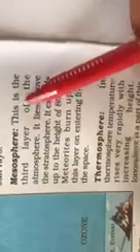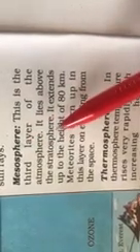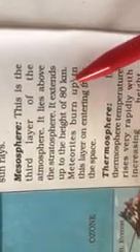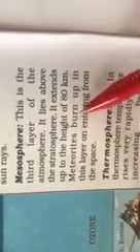Our next layer is the mesosphere. This is the third layer of the atmosphere. It lies above the stratosphere. It extends to a height of 80 kilometers. Meteoroids burn in this layer before entering space. Meteoroids are burned in this layer only, and then through this layer they enter the space.